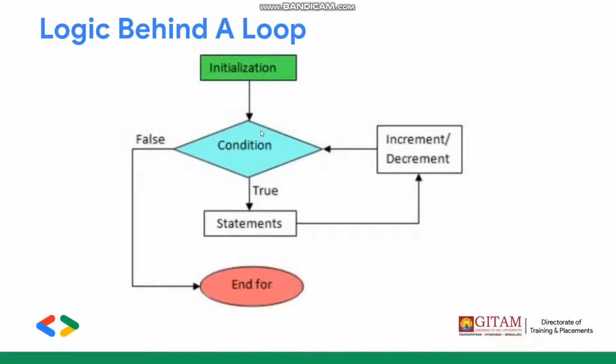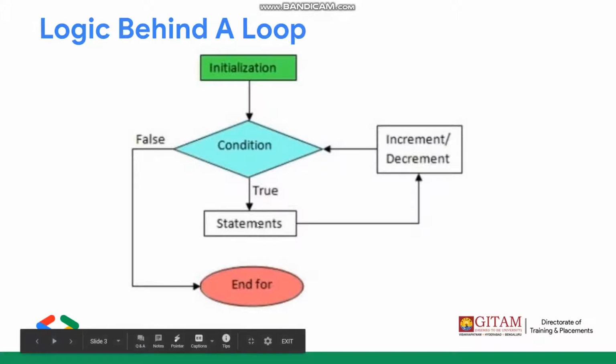Then that condition is checked, and if the condition turns out to be true, that means if I is less than or equal to 10, that is 0 is less than or equal to 10, which is true, then a certain set of statements are executed, and then I is either incremented or decremented. If I is incremented, so I is equal to I plus 1, that means I becomes 1, then the condition is checked again. So yes, 1 is less than 10, the statements are again executed.